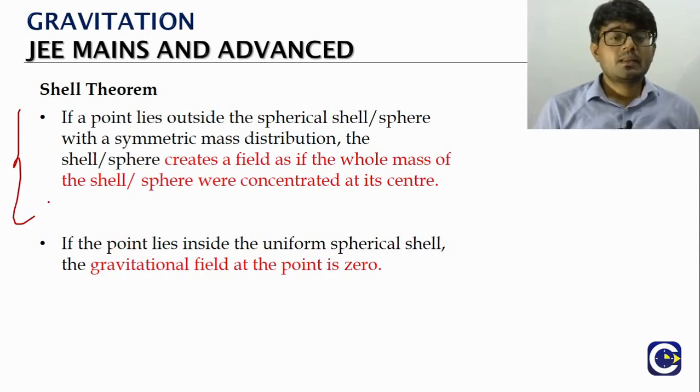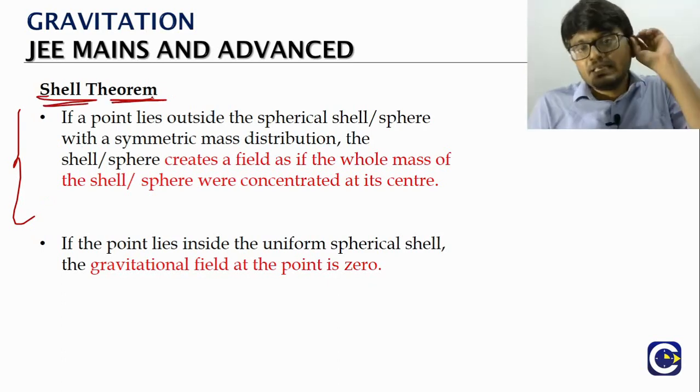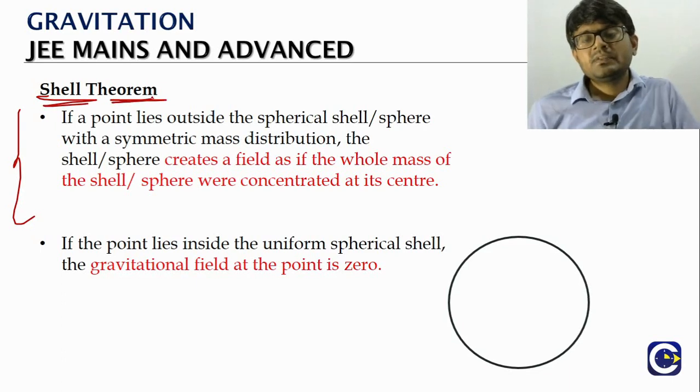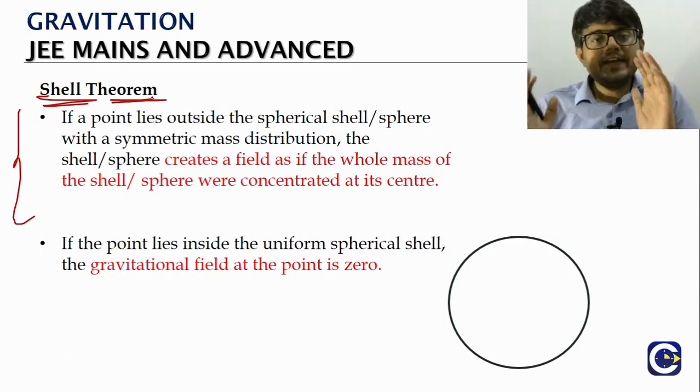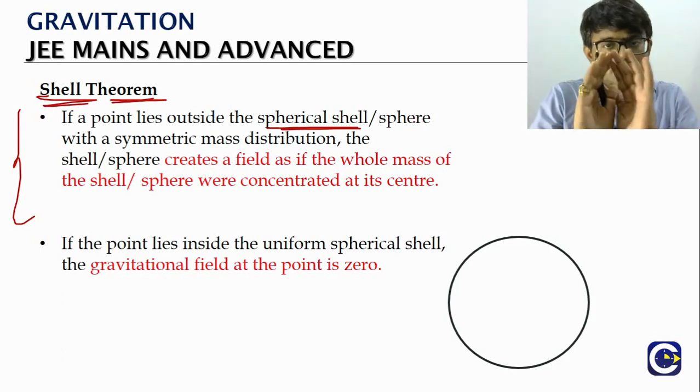Here we will just see the result. The theorem is what we call the shell theorem, to find the field because of a spherical shell or a hollow sphere.